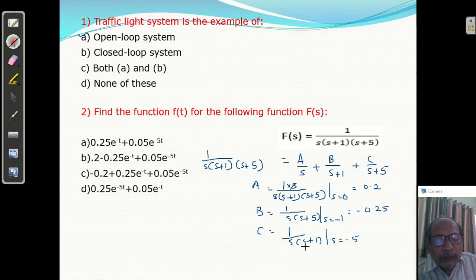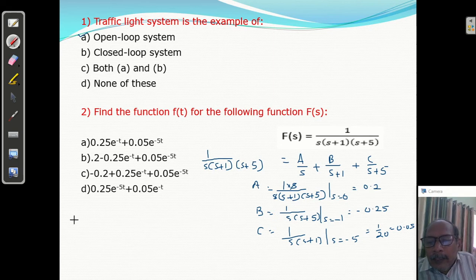Minus 4 and minus 5, right, so you get plus 1 by 20, that is 0.05 you will get. So from here you can say a equal to 0.2, b equal to minus 0.25.